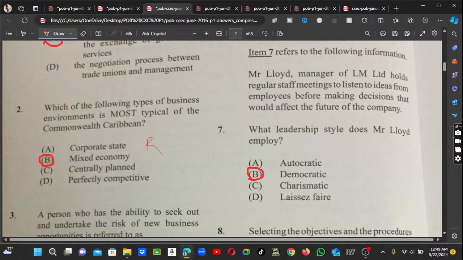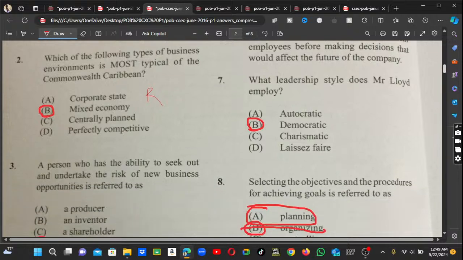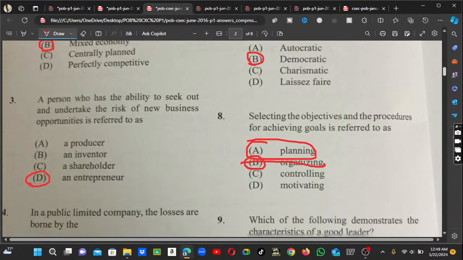So here we are seeing, what leadership style does Mr. Lyde employ? He employed a manager that holds regular staff meetings and listens to employees. So therefore we're talking about democratic. He doesn't really give them any sense to listen to themselves, but at that time what he's doing is to have better control over them.